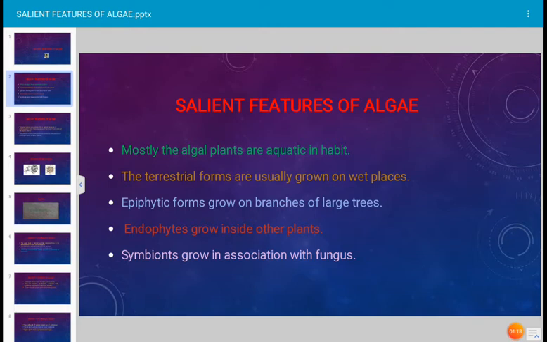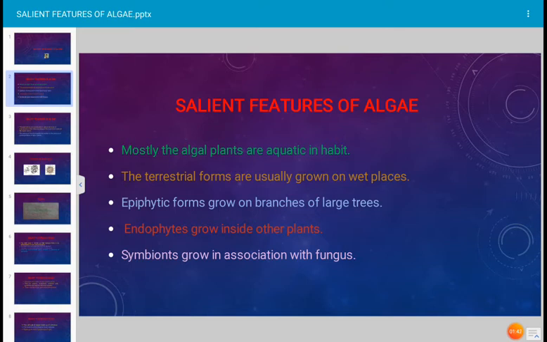As we have seen in the Anthoceros thallus, if you take the section of Anthoceros, it is the member of Bryophyta, and you can get the algal elements in the tissue in the thallus of the Anthoceros. Such algae which grow inside the body of other plant, they are described as endophytic algae.